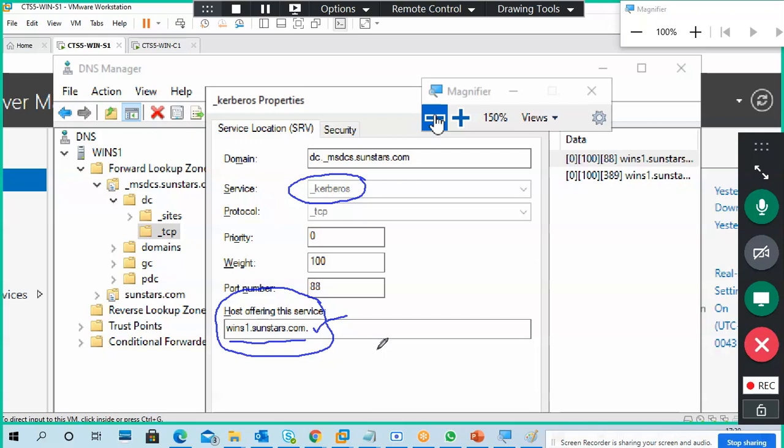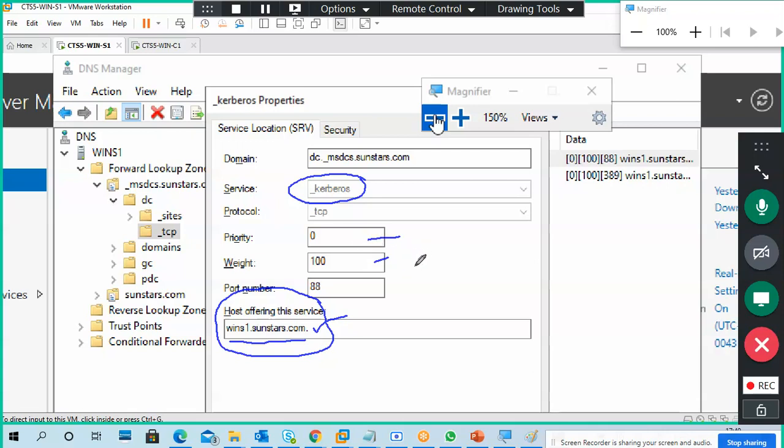That is our server location. What is this weight, sir? 100. That is a different point. Priority and weight depend upon multiple servers. Maybe weight is based on the replication part only. So don't go to that point.